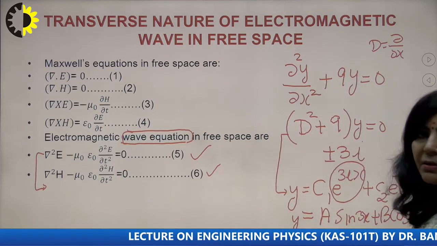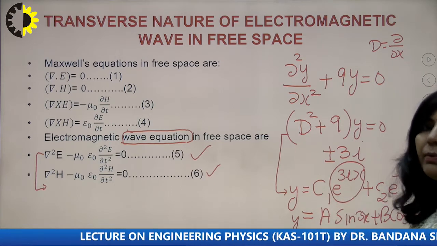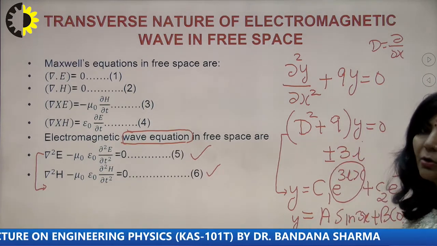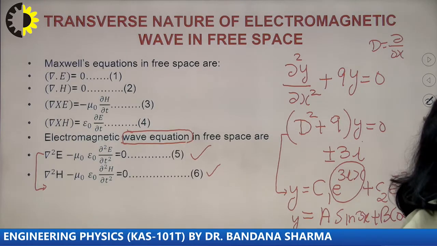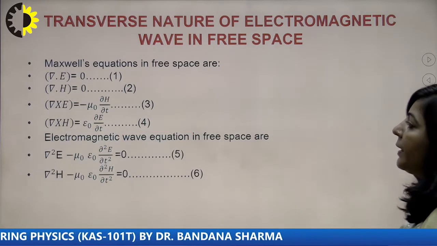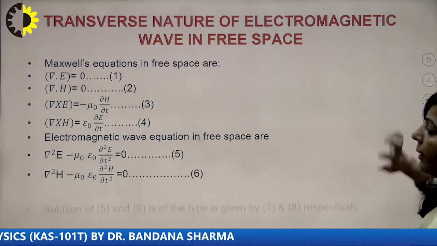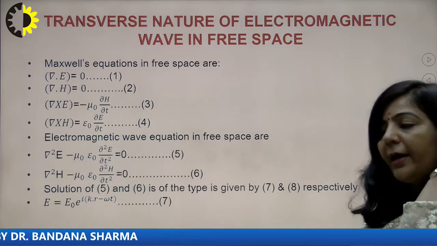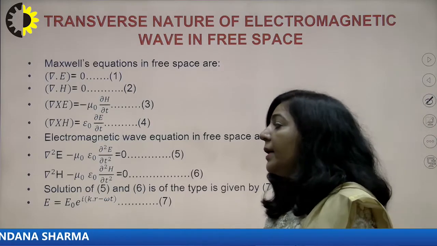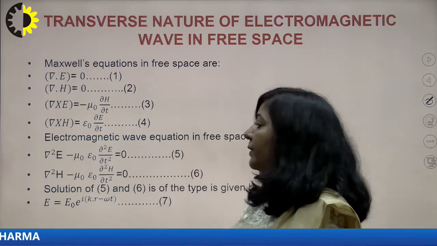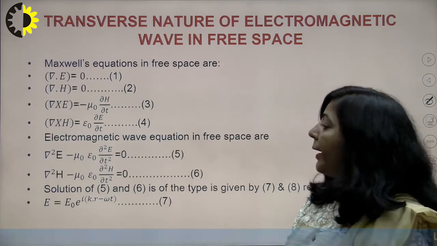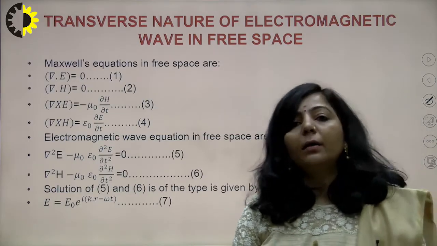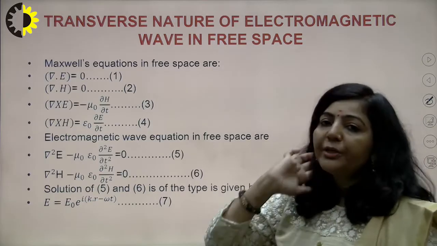This is the basic concept. Since you are getting wave nature, how do you get that wave nature? Just by simplifying this second order partial differential equation. So now I am going to write the solution of equation number 5 and 6. The solution for 5 will be like this: E is equal to E naught into e raised to power i (k dot r minus omega t). Now let me explain the meaning of each and every term.